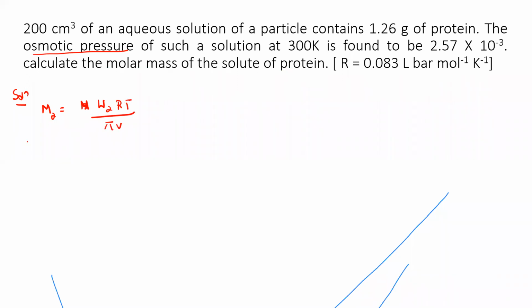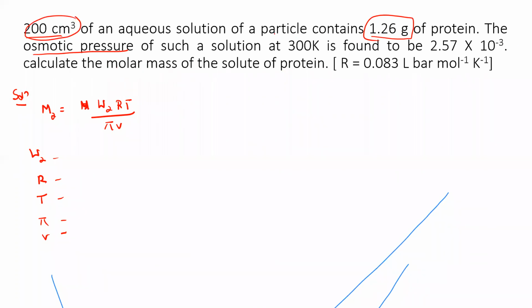Now let us write. What is this W2? What is this R? What is this T? What is this pi? What is this V? Let me write this, then you can substitute here. 200 cm cube of an aqueous solution of a protein contains 1.26 grams of the protein. The value I'm marking here, later we'll substitute.